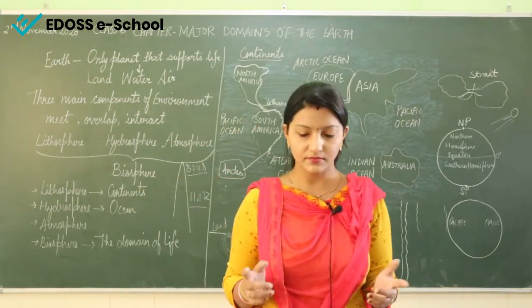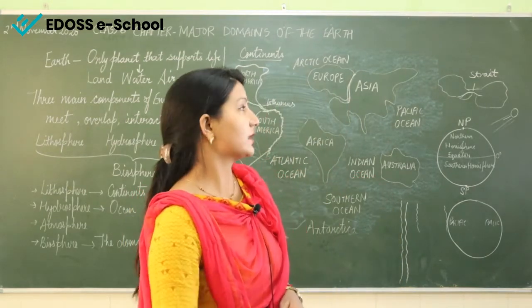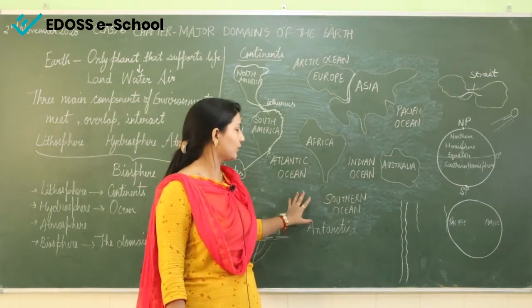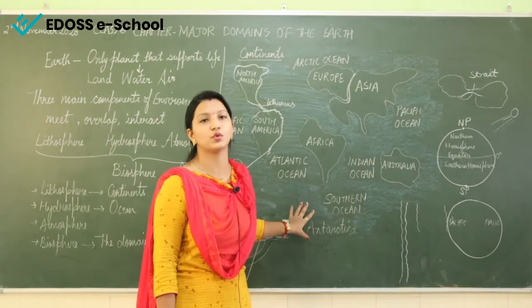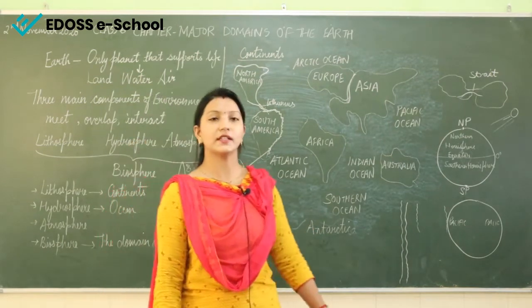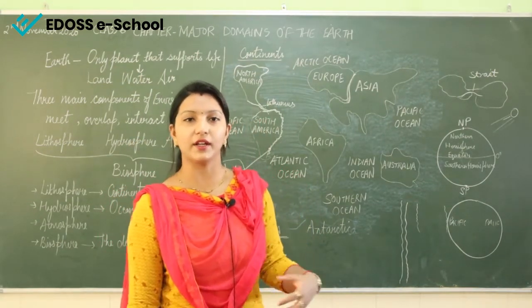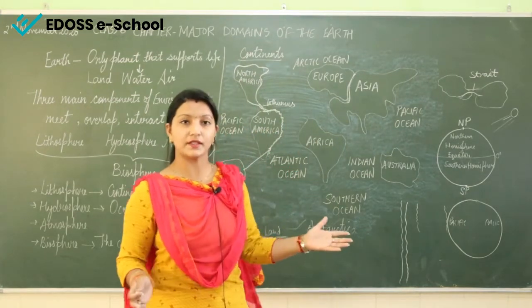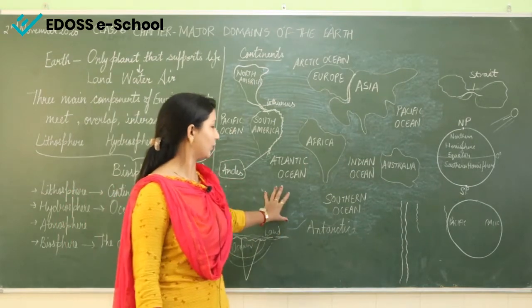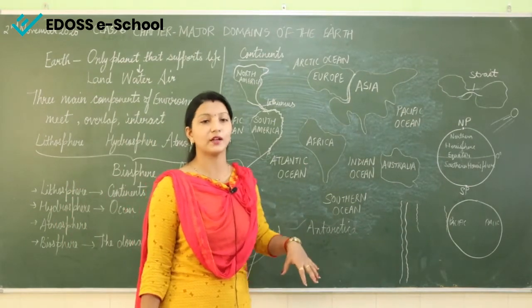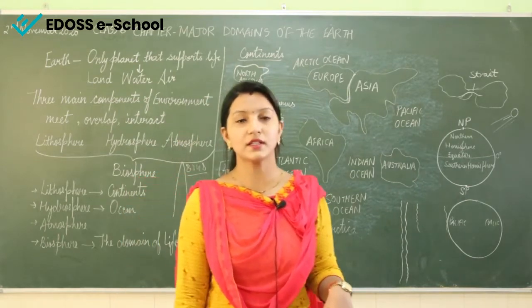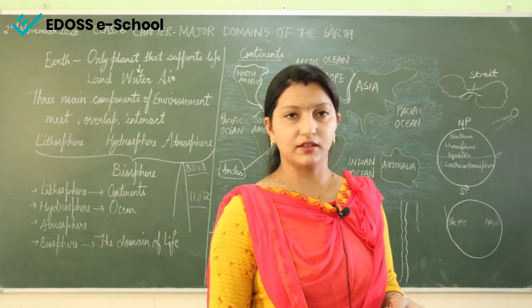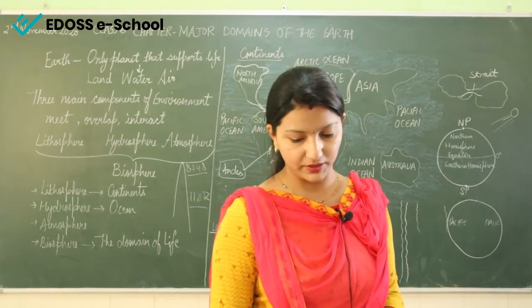Why? The reason behind this is that 97% of the water is found in the ocean, and the water we find in the ocean is not suitable for drinking. Why? Because it is salty water. We can't drink it, we can't bring it into use. So 97 is a very large percentage. Out of 100, 97 is water found in the ocean, but we can't bring that water into use because it is salty. Only 2.8% is the water which we can bring into use.